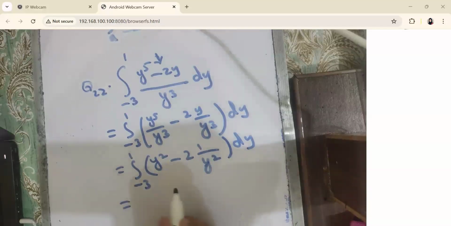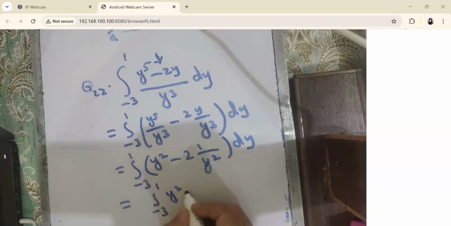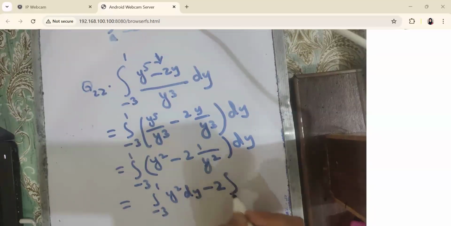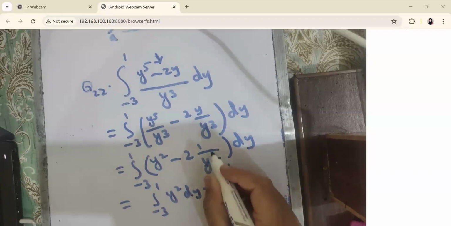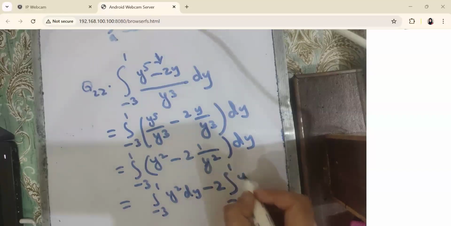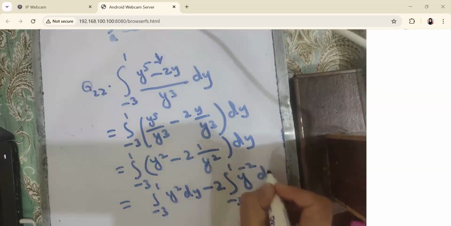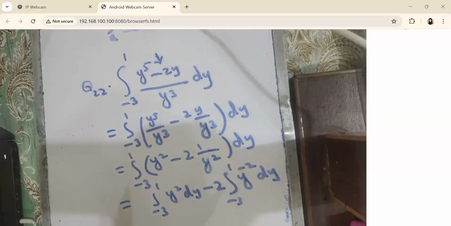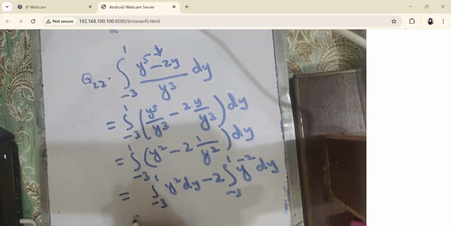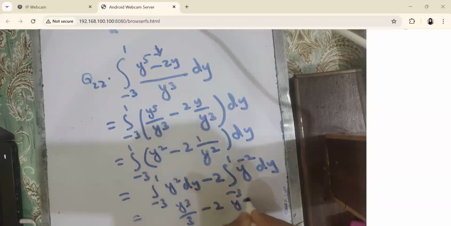And now I am going to split again. We are going to use the linearity property of the integral. We can write it as the integral from -3 to 1 of y squared dy, and then minus the constant coefficient 2 outside the integral from -3 to 1, and 1 over y squared can be written as y to the power -2 dy. And now you can solve this integral. So it will become y cube by 3 minus 2 y to the power -1 over -1, with the limits of integration.